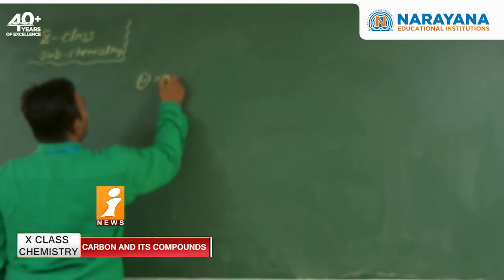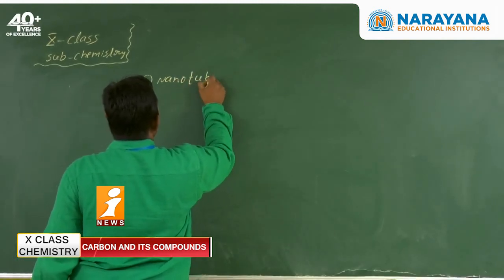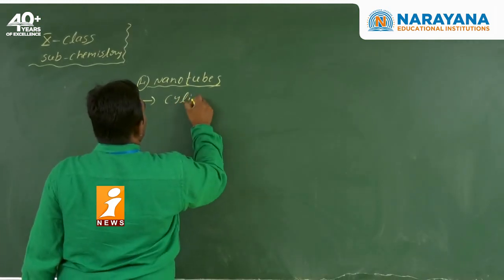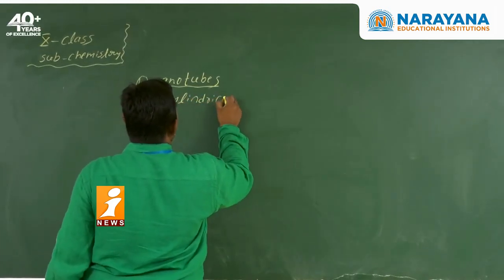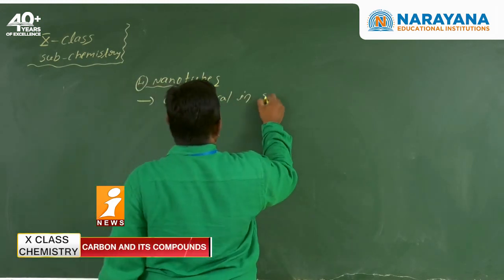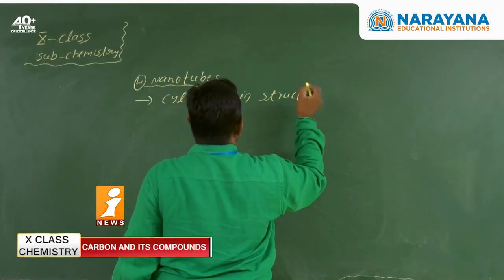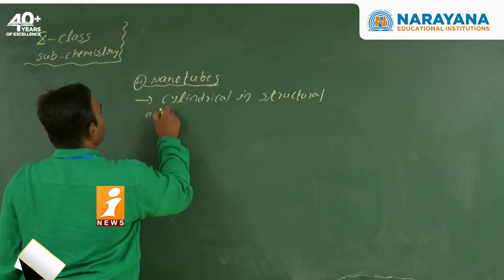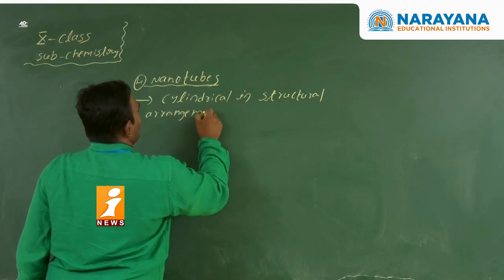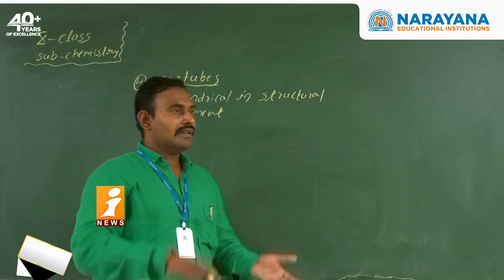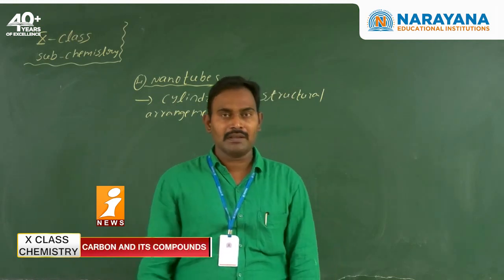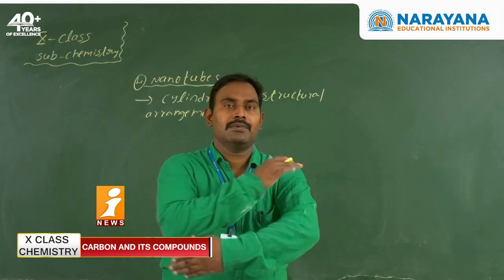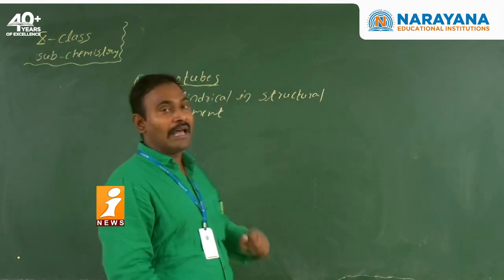Next one, nanotubes. Nanotubes are cylindrical in structural type, a cylindrical structural arrangement. Now coming to graphite. Graphite has a layer structure. Suppose you have one graphite layer. If you roll the one graphite layer into a cylindrical type, then we call it a nanotube.